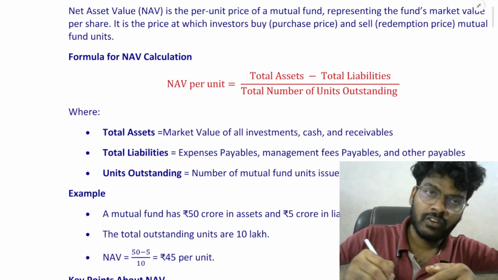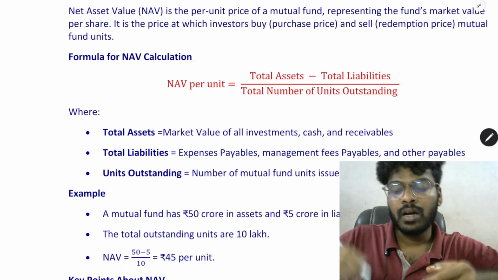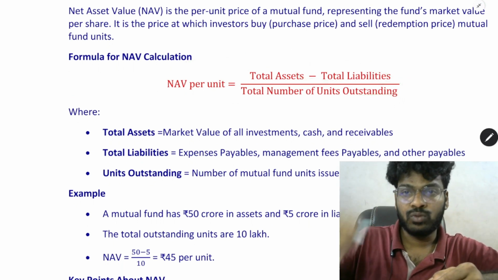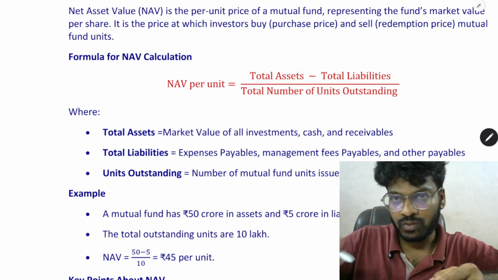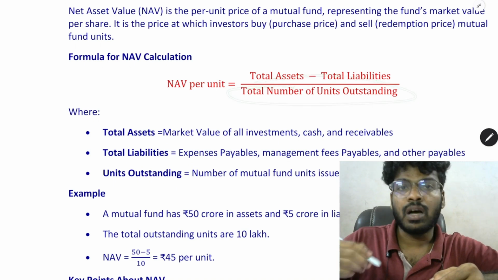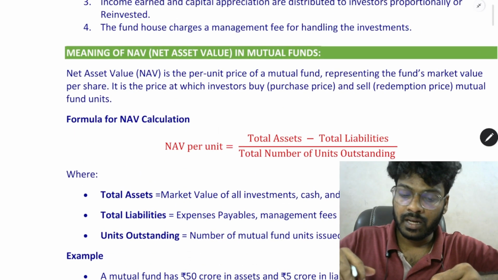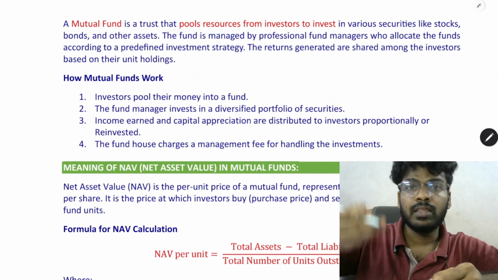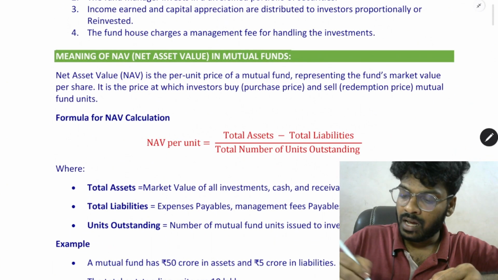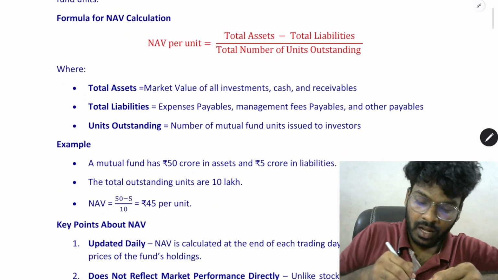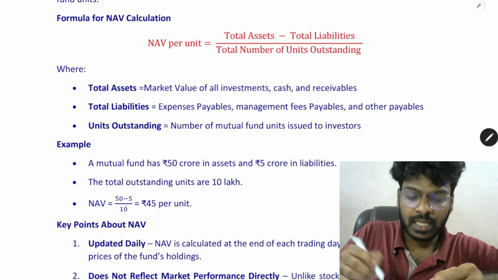So calculation of NAV per unit: total assets minus total liabilities of the mutual fund, divided by the total number of units outstanding. While pooling the resources from the investors, the mutual fund will issue units to the unit holders. Then, what do you mean by total assets?